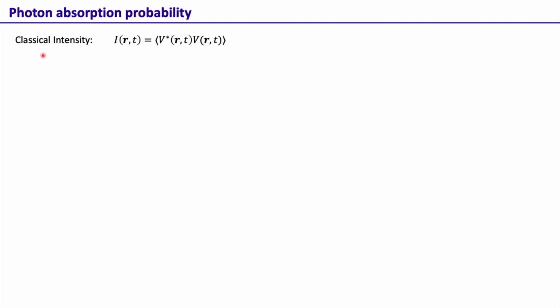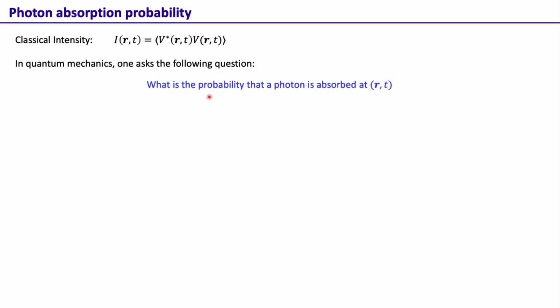So in the classical, first concept we encountered when dealing with the coherence theory is the concept of intensity, and the classical intensity is defined as V star (r,t) V(r,t), an ensemble average. Now in quantum mechanics, we don't have the concept of intensity. One rather asks the following question: what is the probability that a photon is absorbed at (r,t)?